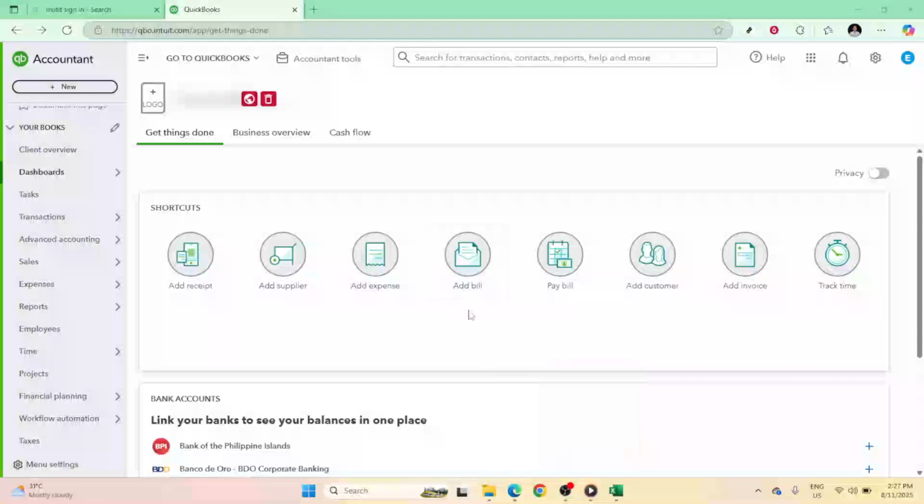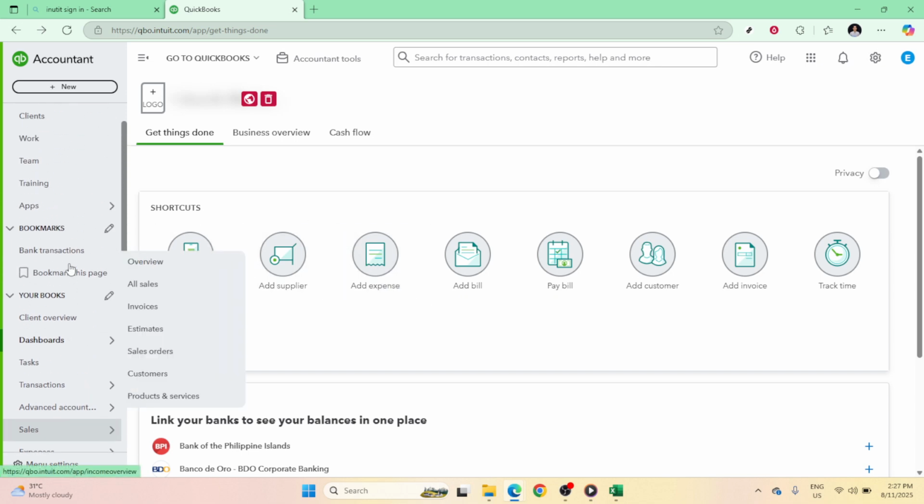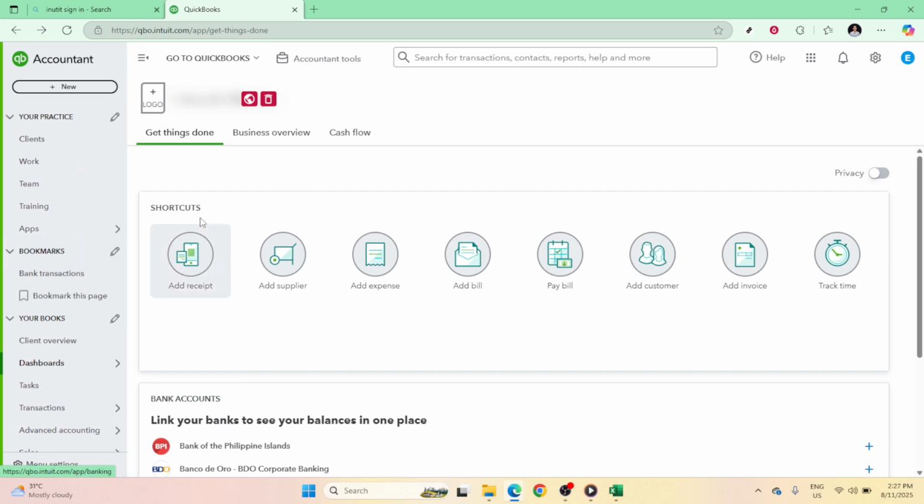In today's video, I'm going to teach you how to navigate and export reports in QuickBooks using Intuit. This comprehensive guide is perfect for those who want to efficiently extract important financial data for further analysis or record keeping. So let's dive in and make this process as seamless as possible.